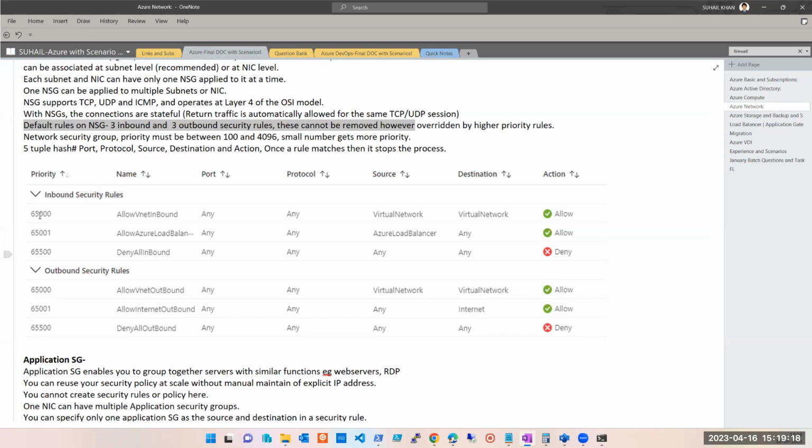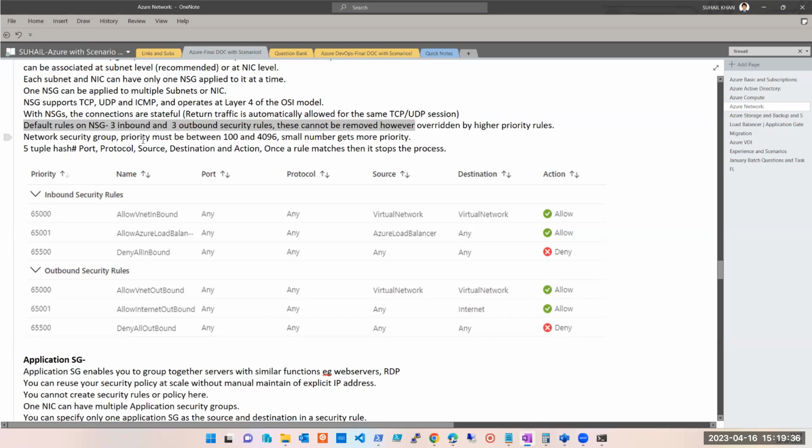The question can come that I have an inbound rule which says internet is allowed. The priority number is 200. Another one says internet is not allowed. Priority number is 50. Which one will work? The lower one, 50, will work, but that's just a vague number. Let's come to correct numbers now.